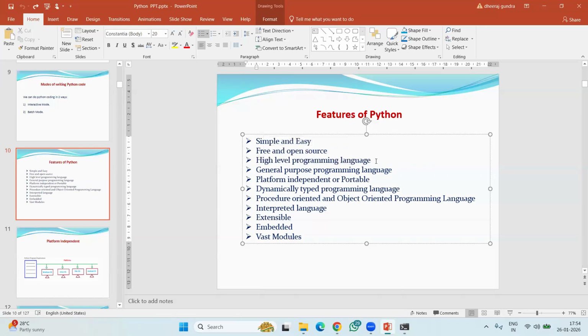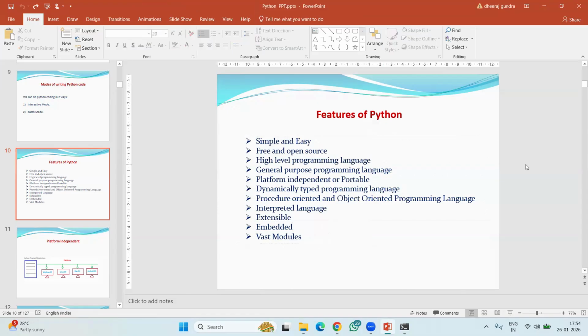Today we'll stop here. Today I revised and also explained some features of Python. Next class, I'm going to explain the remaining features. Once we complete these features, we'll go for part two. The last topic in the theory is these features of Python. Part two is Fundamentals of Python, where we learn both practical and theory, mostly focusing on practical. Parts two, three and four are a combination of theory and practical.